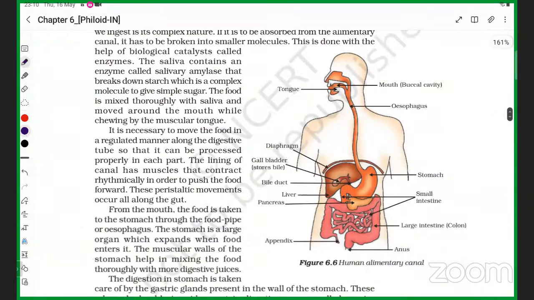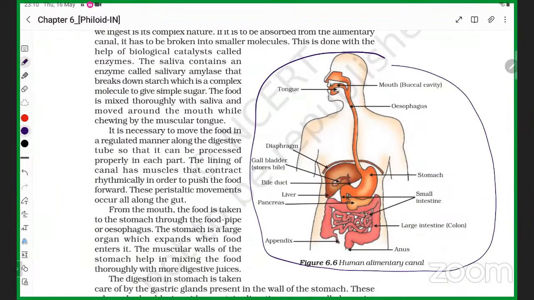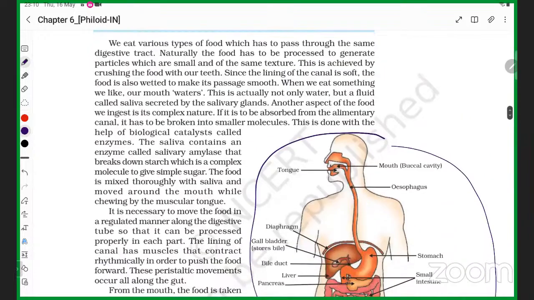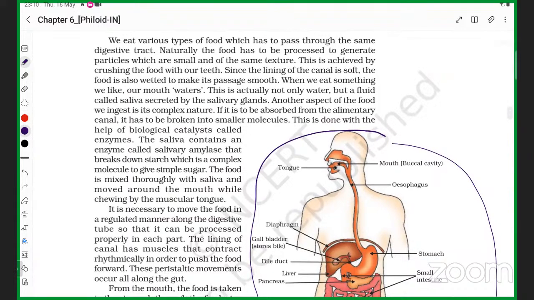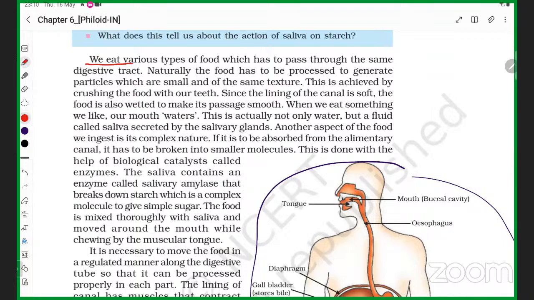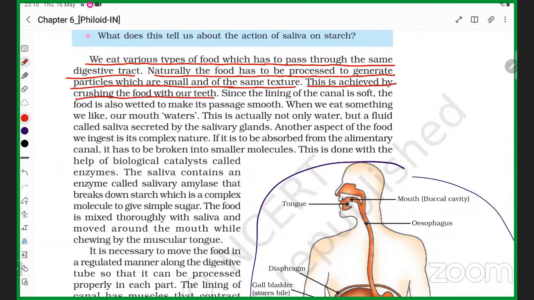This shows the total parts of the digestive system, but let us see what will happen to the food once it enters our body, students, right? This is from the NCERT book. We eat various types of food which have to pass through the same digestive tract. Naturally the food has to be processed to generate particles which are small and of the same texture. This is achieved by crushing the food with our teeth. Since the lining of the canal is soft, the food is also wetted to make its passage smooth.